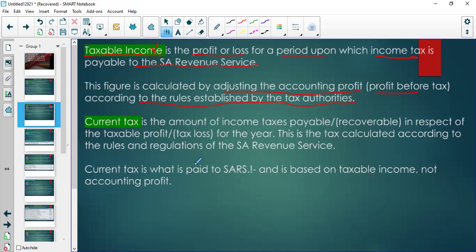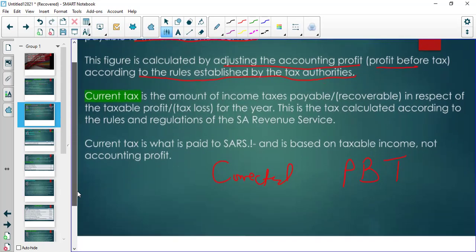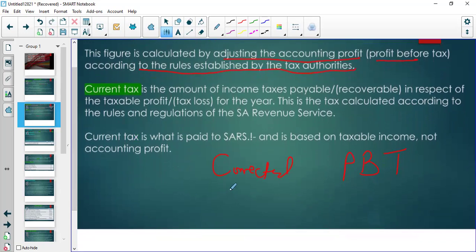Now, what I'm saying there is, first of all, you now have your corrected profit before tax, according to accounting. Now, with your corrected profit before tax, you need to know how much income tax expense you are going to pay. And remember, this income tax expense is always going to be an estimate.